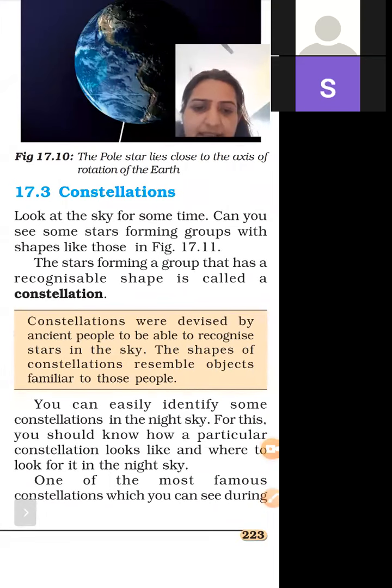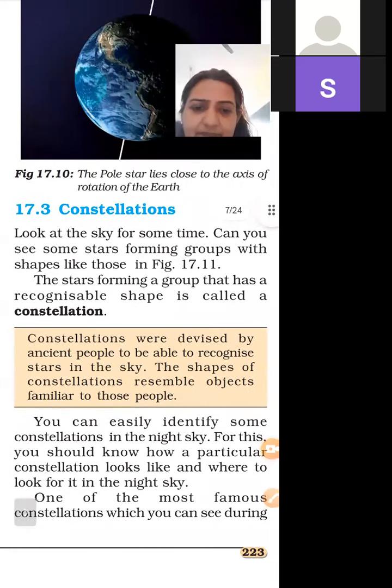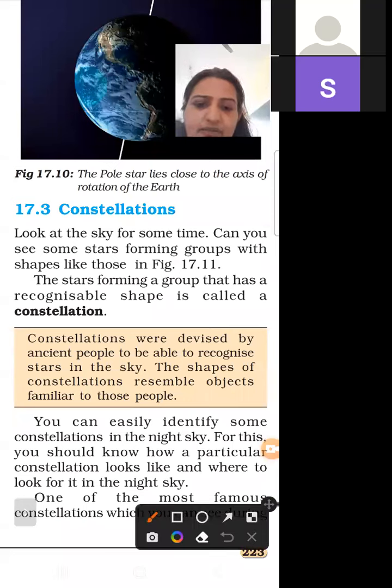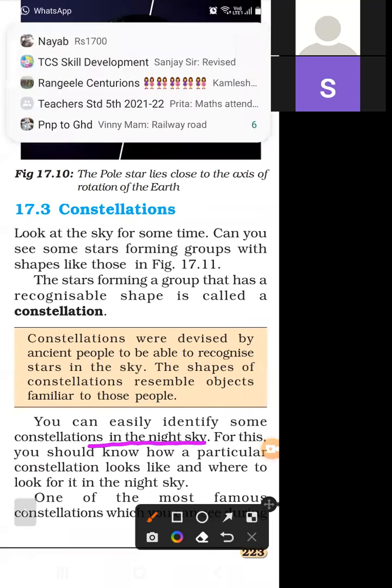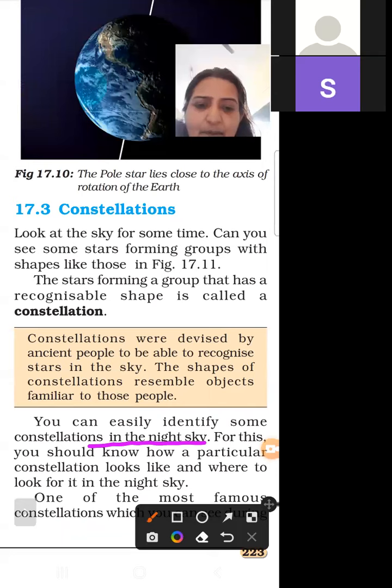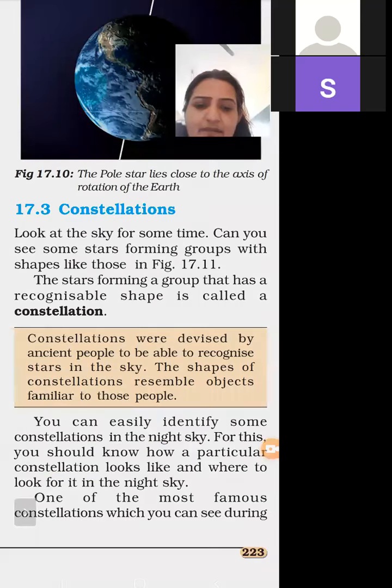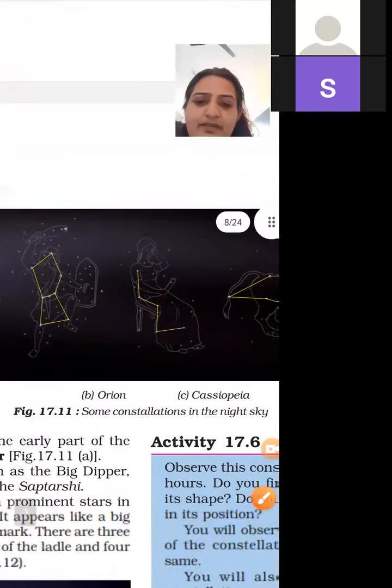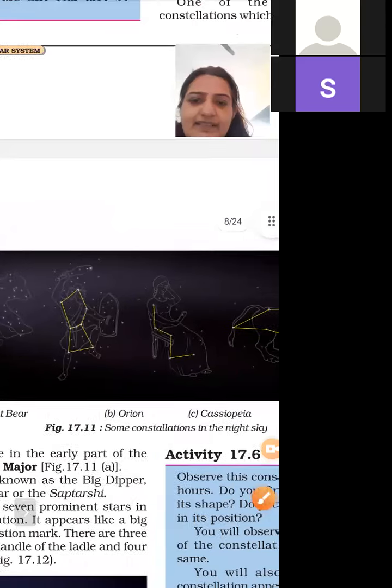We can easily identify some constellations in the night sky. For this, you should know how a particular constellation looks. So you have to remember what the constellations are. These are the different constellations.